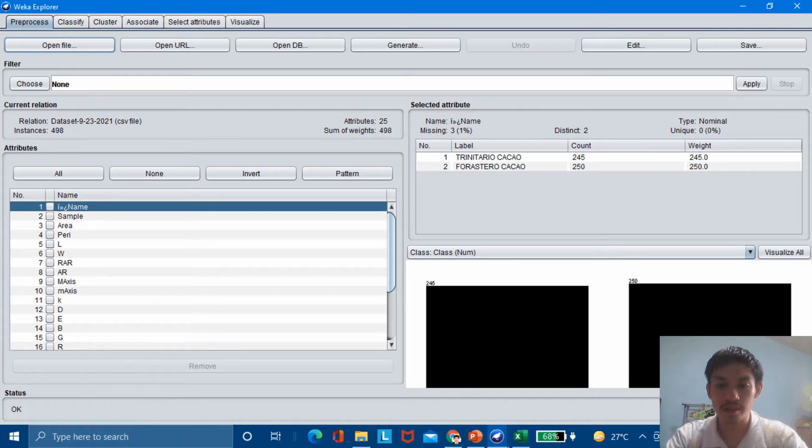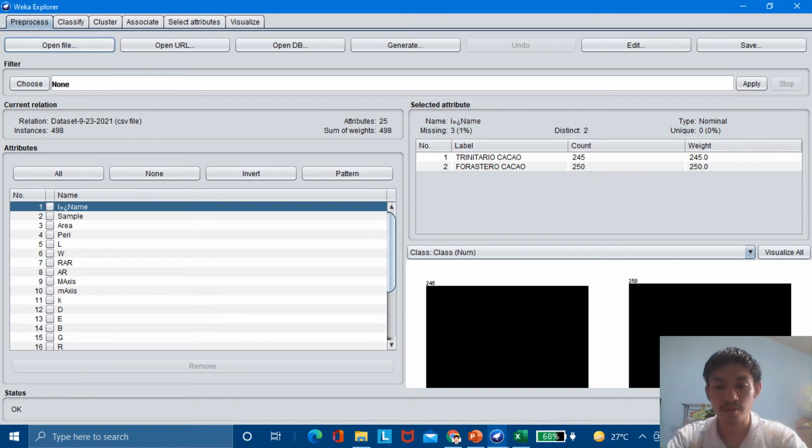It shows that there are 2 labels, the Trinitario Cacao and Forastero Cacao. But it seems like there's also another minor error for the count of Trinitario Cacao. There are only 245 samples read by the application. It's weighted also 245. It must be 250 each class. But I think it's just a minor error. So we can now see the Trinitario Cacao and Forastero Cacao dataset in Weka.